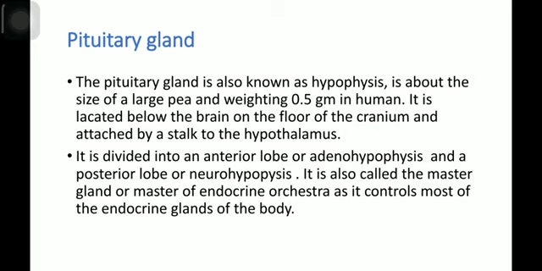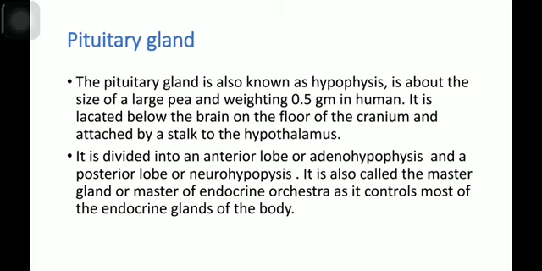TSH or thyroid stimulating hormone is secreted from the anterior pituitary gland, but it stimulates the thyroid gland to produce thyroxine hormone. Production of thyroxine by the thyroid gland depends on the secretion of the thyroid stimulating hormone, which is secreted by the anterior pituitary gland.